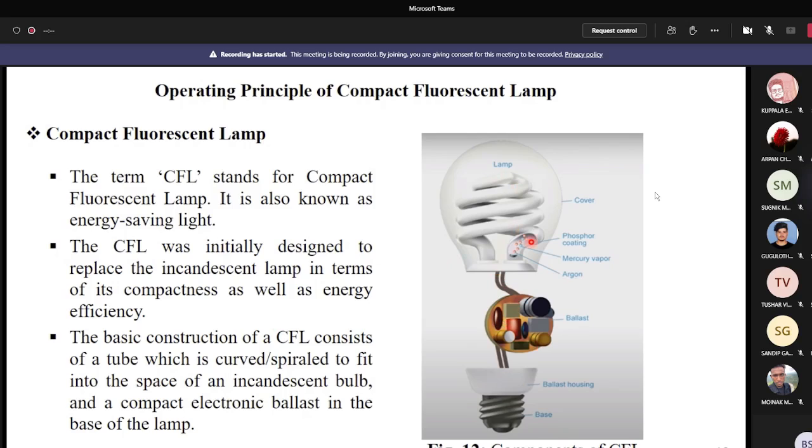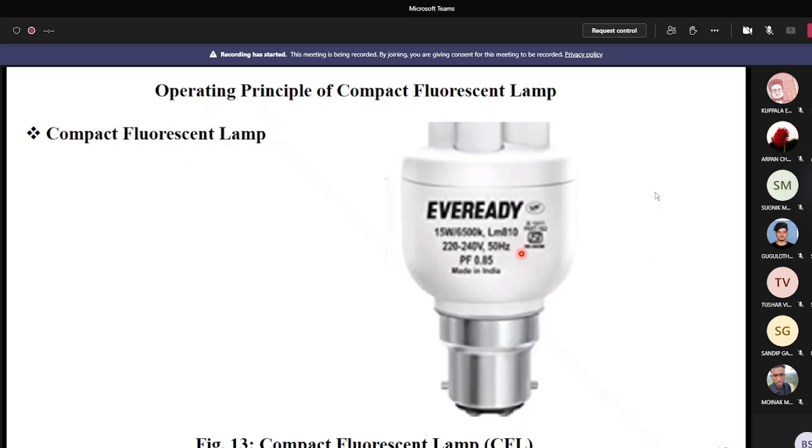Whatever it is, the loss for the CFL lamp is also less, and it is less than the loss occurring in the electromagnetic choke. Here the starting voltage is also less than the starting voltage of the electromagnetic choke. Now I show you the power factor of the CFL lamp. Here the power factor for this CFL lamp is 0.85.